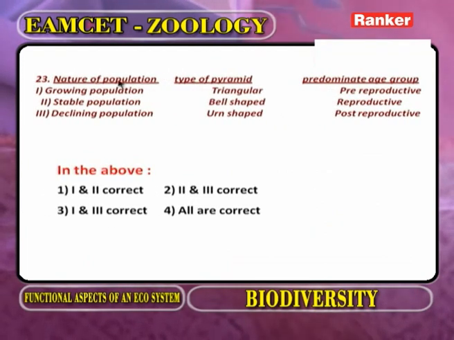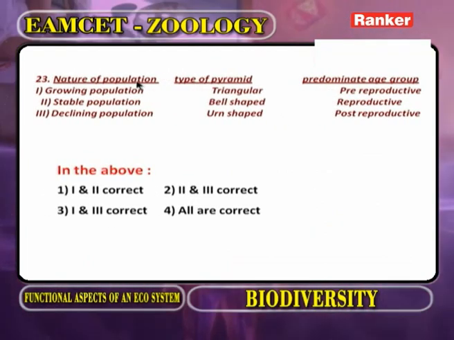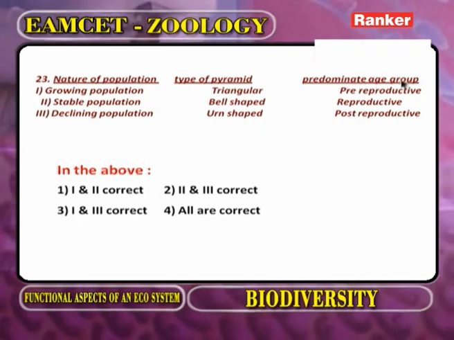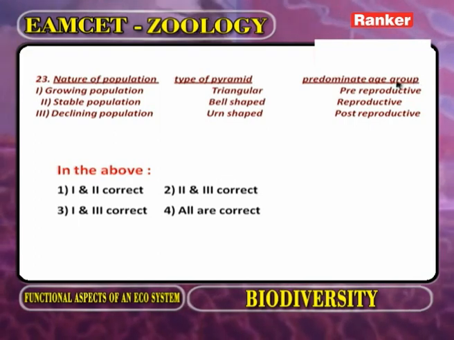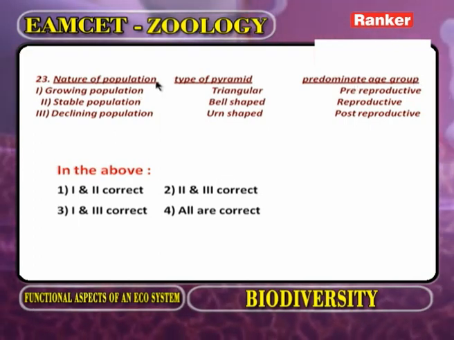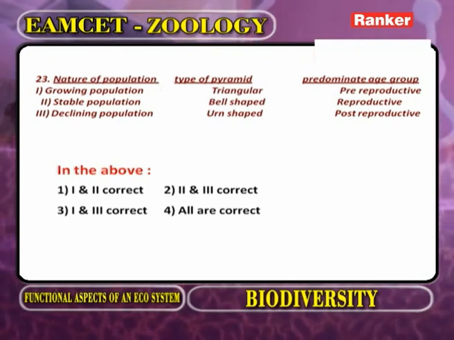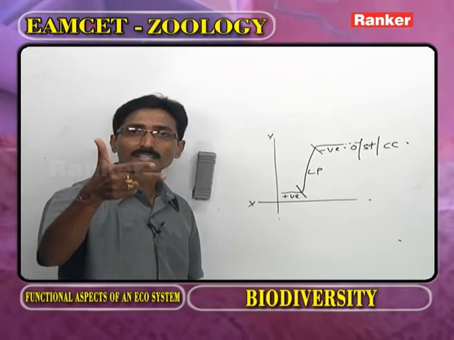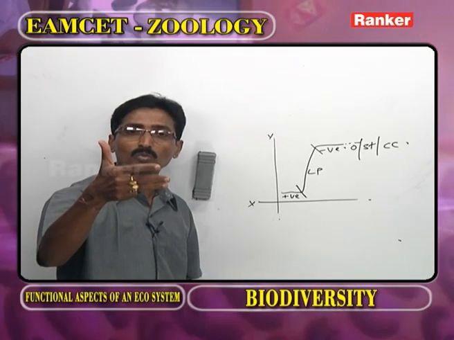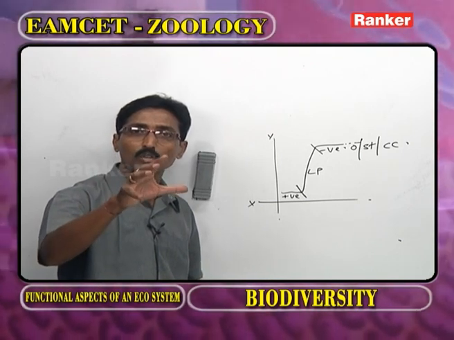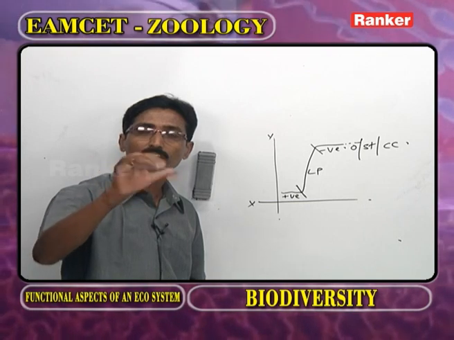Now, first column: nature of the population. Second one: type of pyramid. Third one: predominant age group. Now as we observe the population, in any population, we have to discuss natality, the birth rate. Second, mortality, that is the death rate. Third is dispersal or migration. The fourth we call density. The next one we call age groups. And the last one we call regulation.